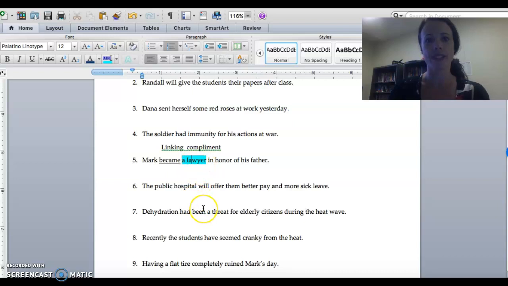All right. Try the rest on your own. Find your verb. Is there a complement or is there an object? If it's an object, is it direct or is it indirect? Good luck, and we'll check your answers in class.